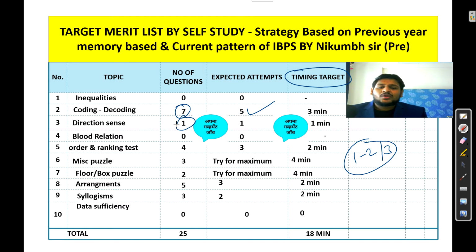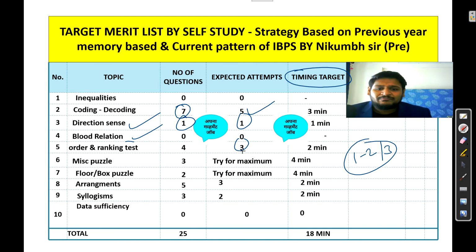Okay, then direction test: always, if they ask 3 questions, you should attempt 3 questions. If they ask 5 questions, you should attempt 5 questions. Okay, we want full marks in direction test, and the same for blood relation also. Okay, there is no compromise in that.